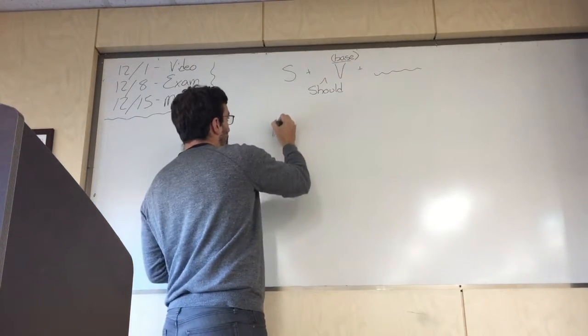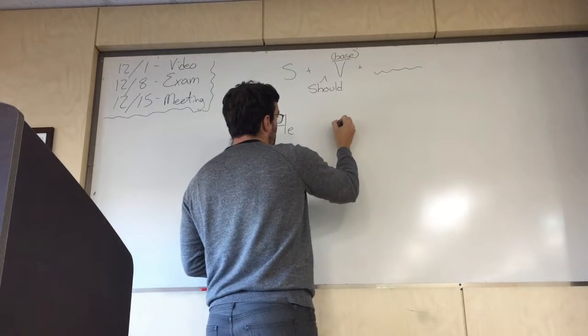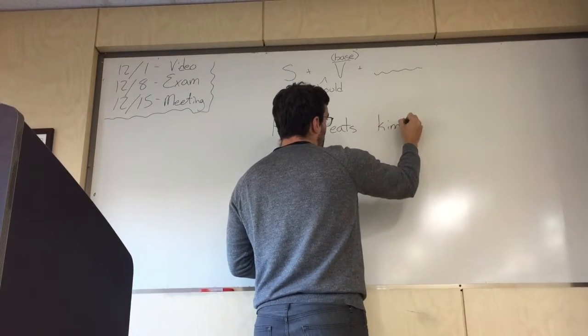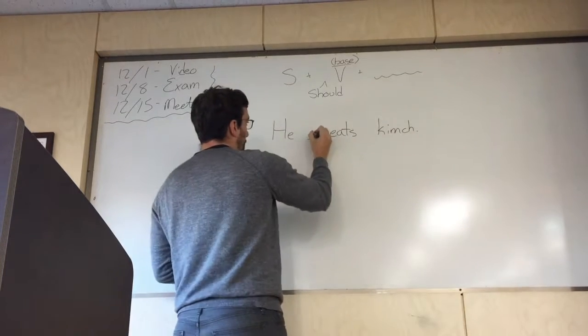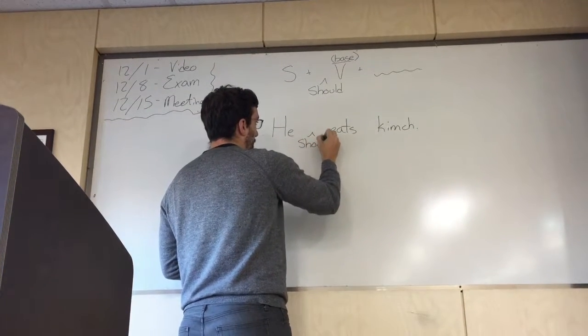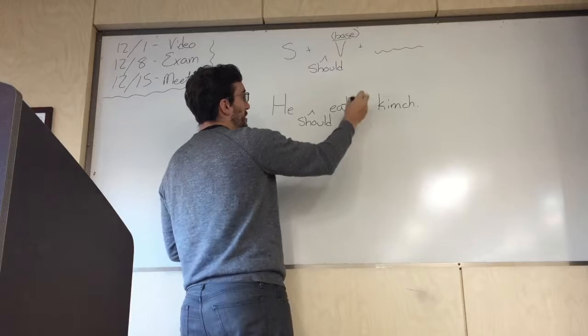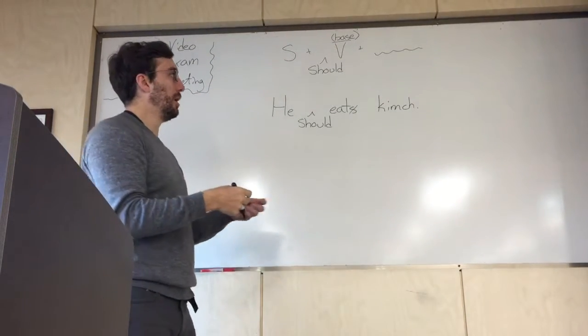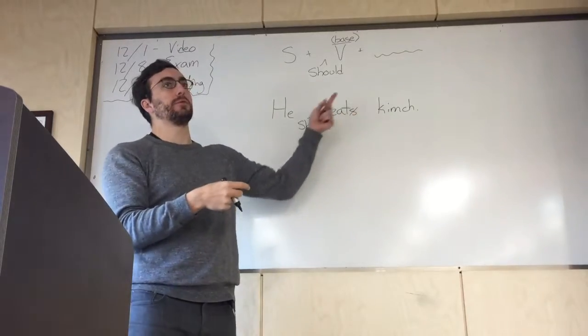For example, if I say "he eats kimchi," and I put "should" in here, I'm going to have to change "eats" to "eat." He should eat kimchi.